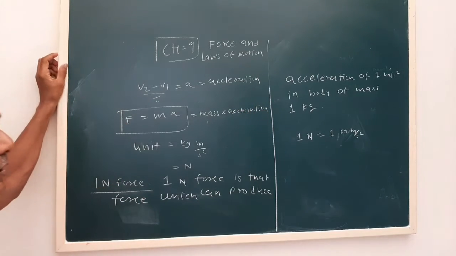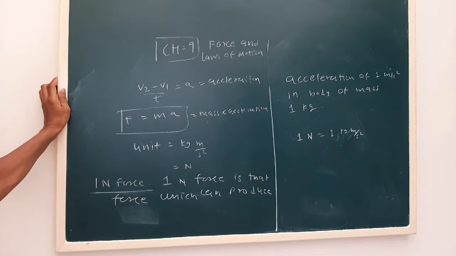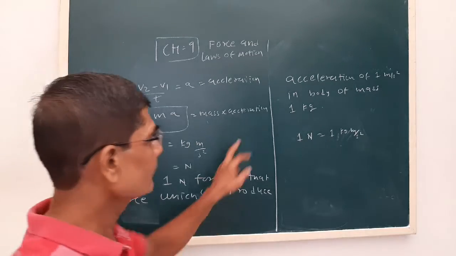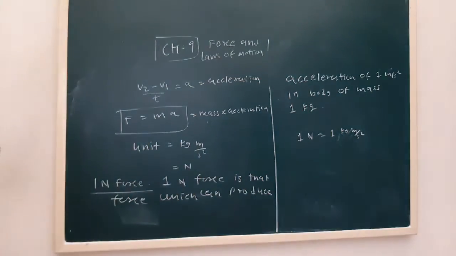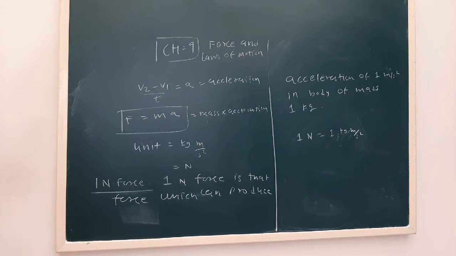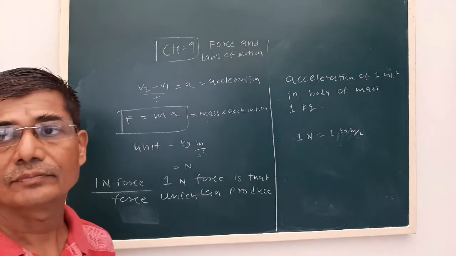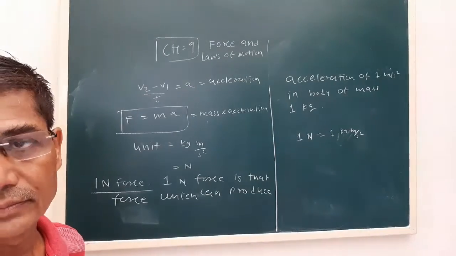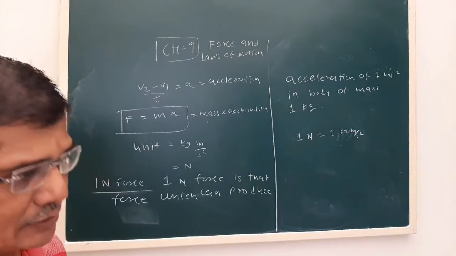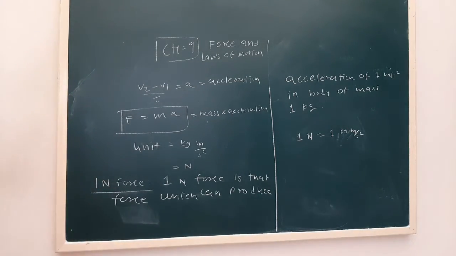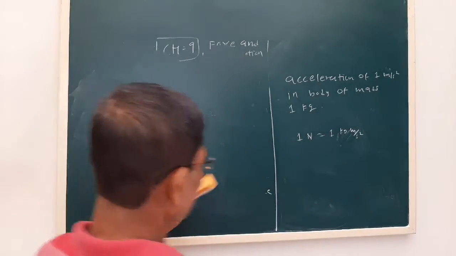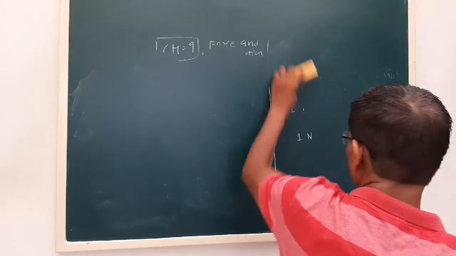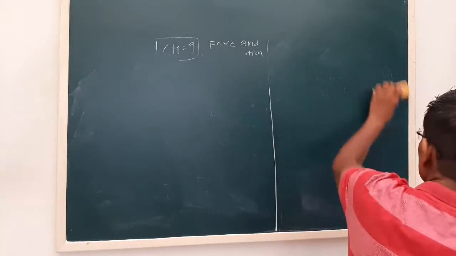Okay, now we define 1 Newton force. So 1 Newton force is that force which can produce acceleration of 1 meter per second square in a body of mass 1 kg. Okay, now see, there are a number of examples of Newton's second law of motion, or we can say in our day-to-day life it has a lot of importance.